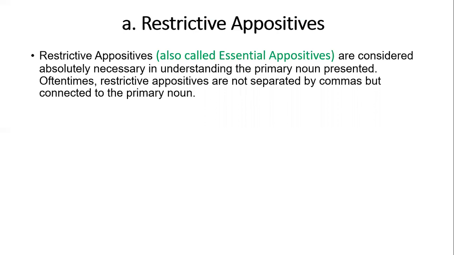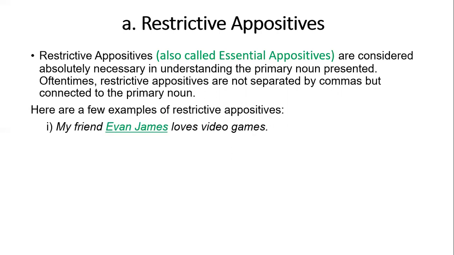In such examples, you can easily observe that commas are not used. That's why these are called restrictive appositives, because they are essential at the time of explanation, so they have not been separated with commas.